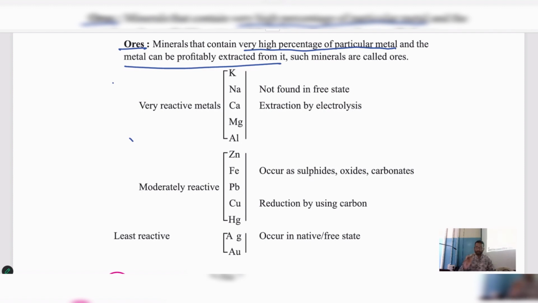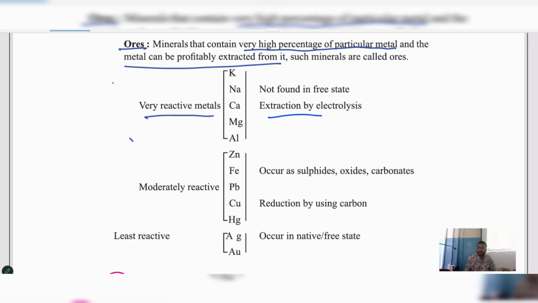Remember, right? That's what. Reactivity series. Now, can you see this K, Na, Ca, Mg, Al? These metals are very reactive metals. They are not found in free state. Wherever you go, they are not available. You cannot obtain them in its free state. And to obtain that, we are using the extraction by electrolysis method.